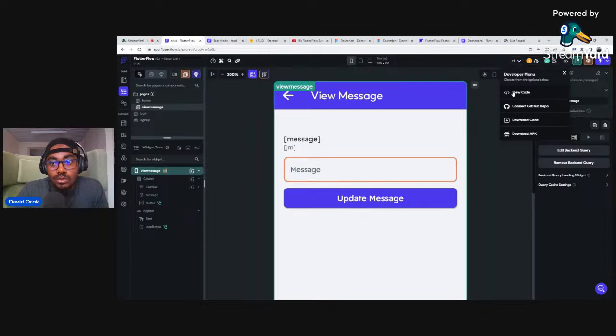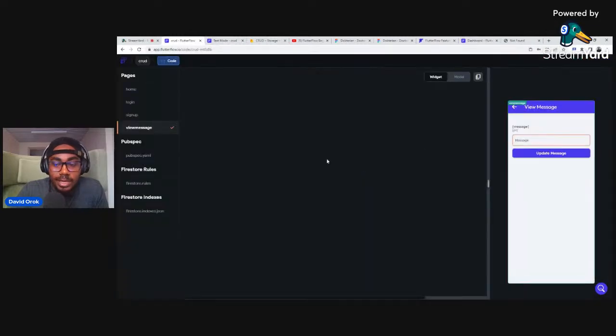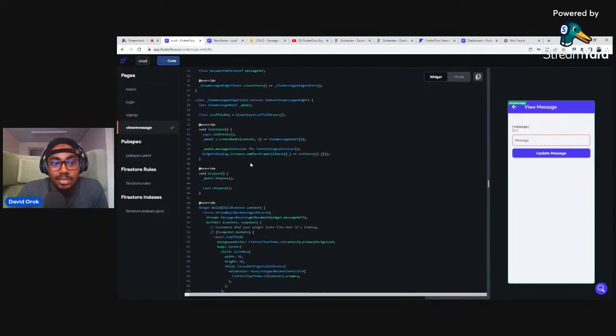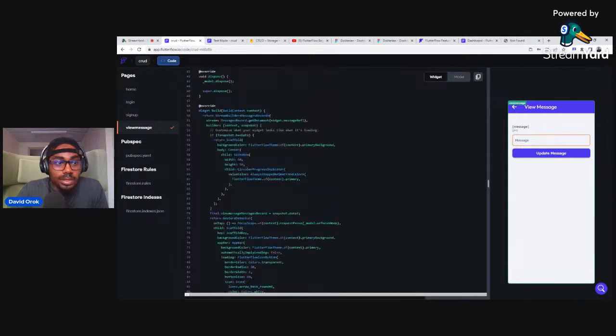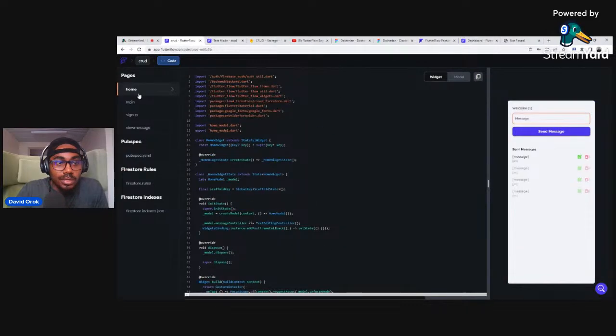So right now I will just go ahead and click to view the code. And this is the code that makes this application run. You see, this is the code. I will just click on each of the screens so you can see it.